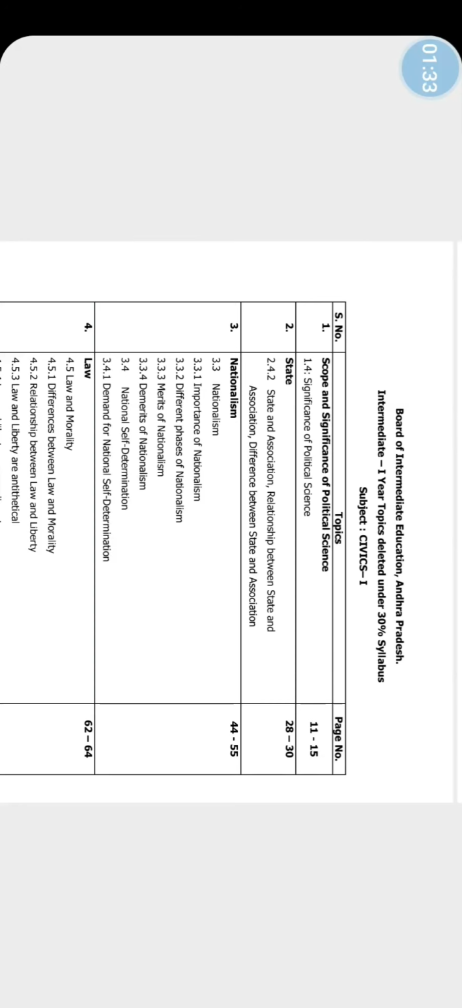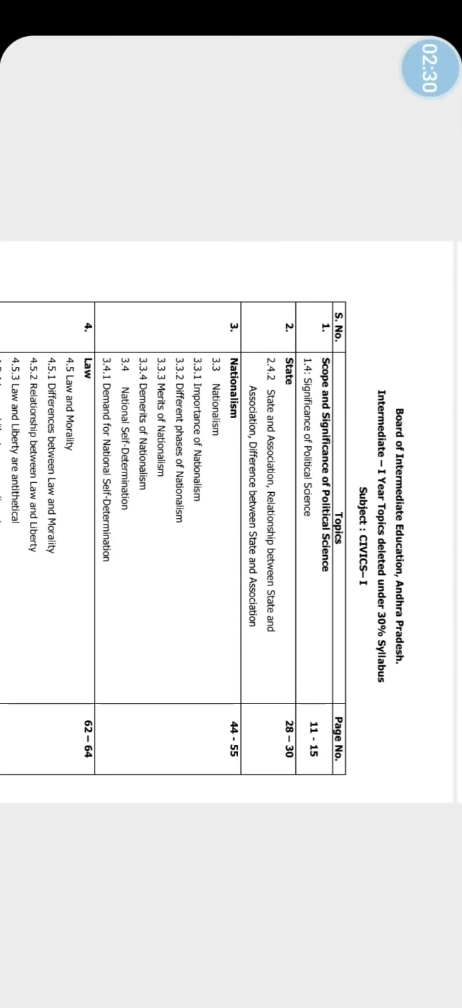First of all, subject Civics 1, deleted syllabus. In chapter 1, scope and significance of political science, the topic 1.4, significance of political science, no need to study, children, and also no questions came out from this lesson. Number 2, state: 2.4.2, state and association, relationship between state and association, difference between state and association. These two topics are deleted.